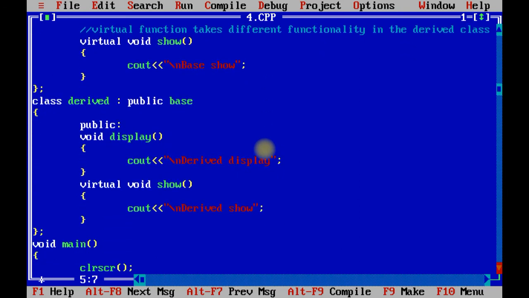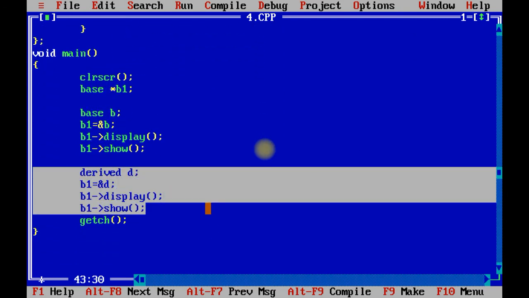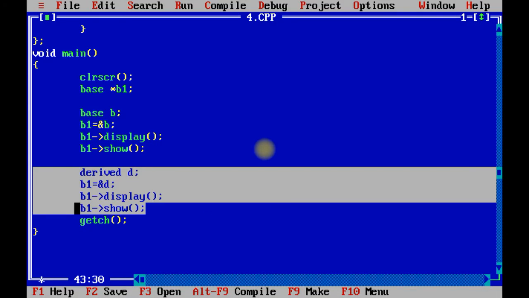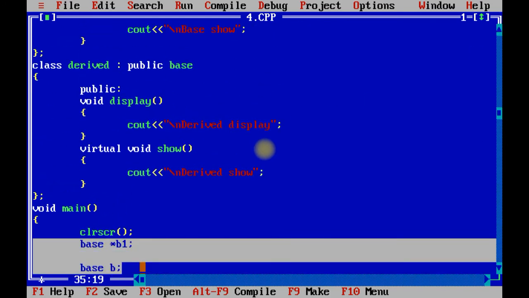Now the change you need to understand over here is about the derived class. Over here, see, in the third line, I am going to run the program once again. In the third line, it will call only the base class display method. Why? Because we have created the pointer object of the base class.